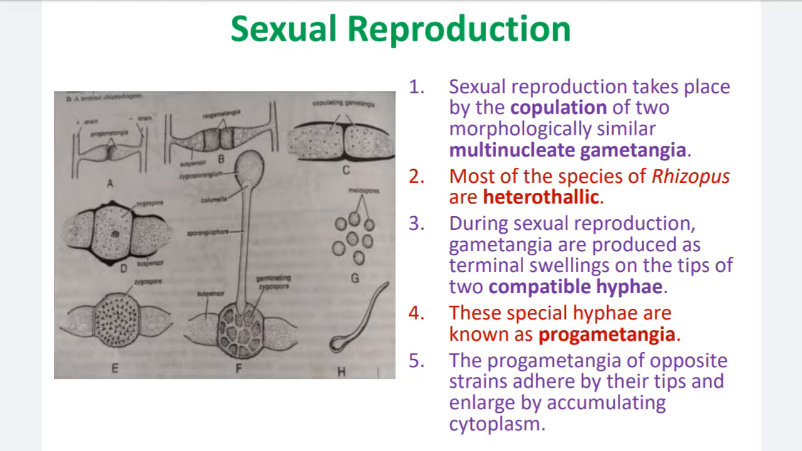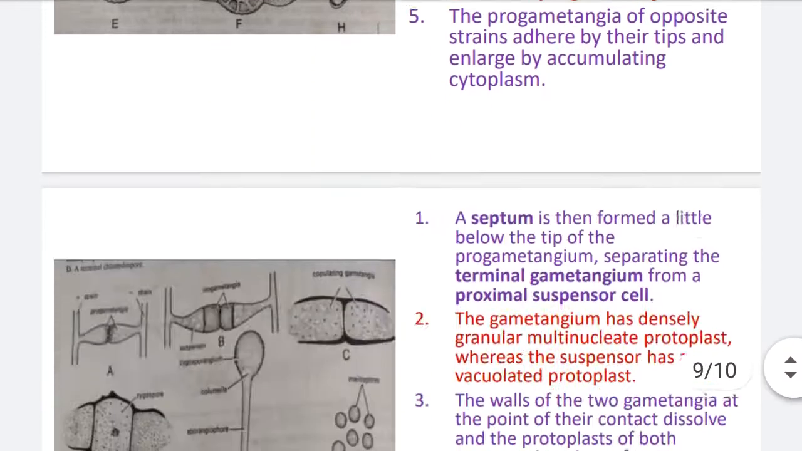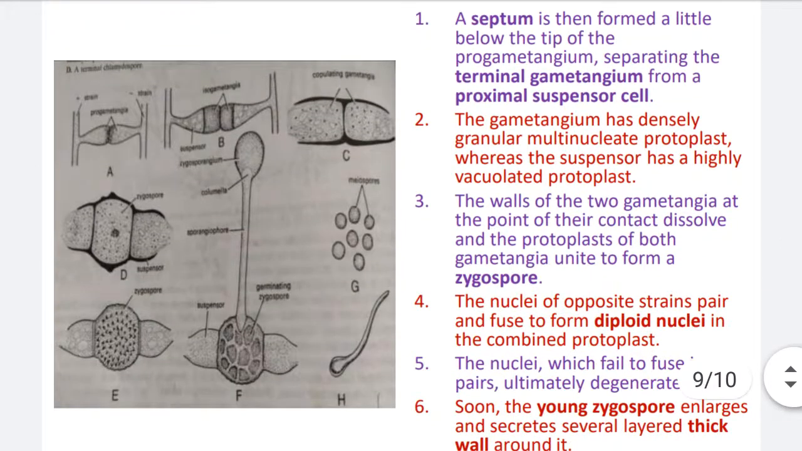And these male and female gametangia are produced by the progametangia. Progametangia are nothing but the swollen tips of the matured mycelium, where male and female mycelia are attracted towards each other. Then the sexual differentiation is heterothallic, meaning dioecious condition. Then when the gametangia fuse, plasmogamy takes place.